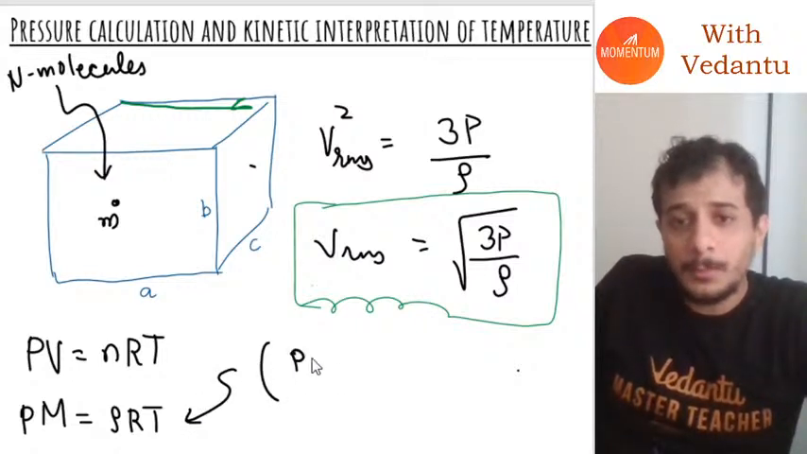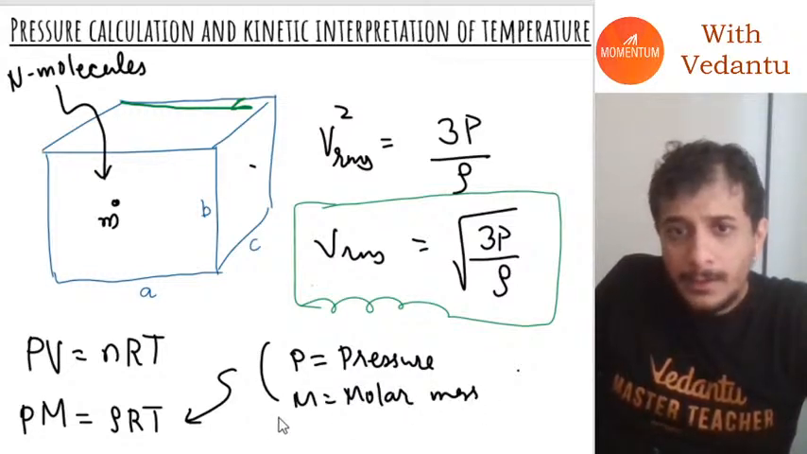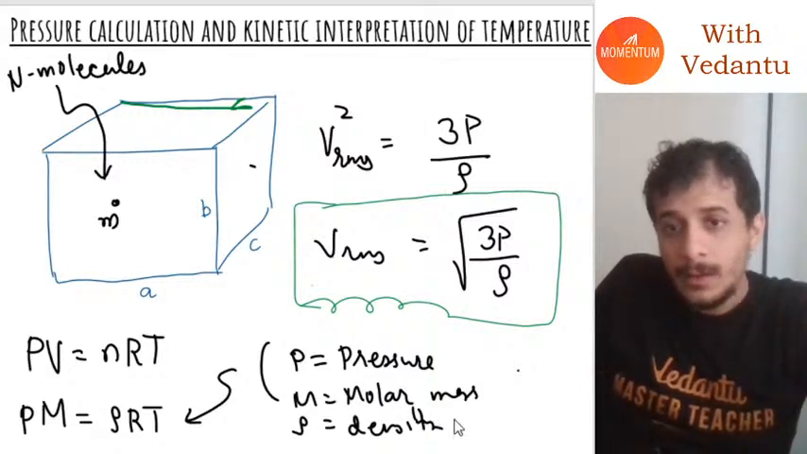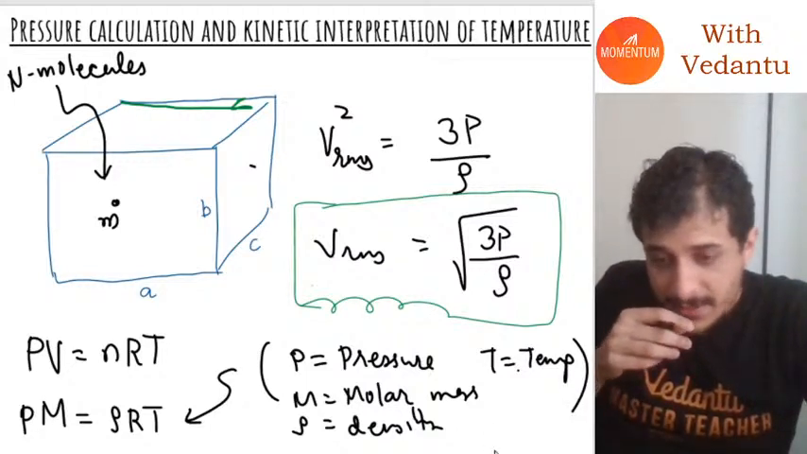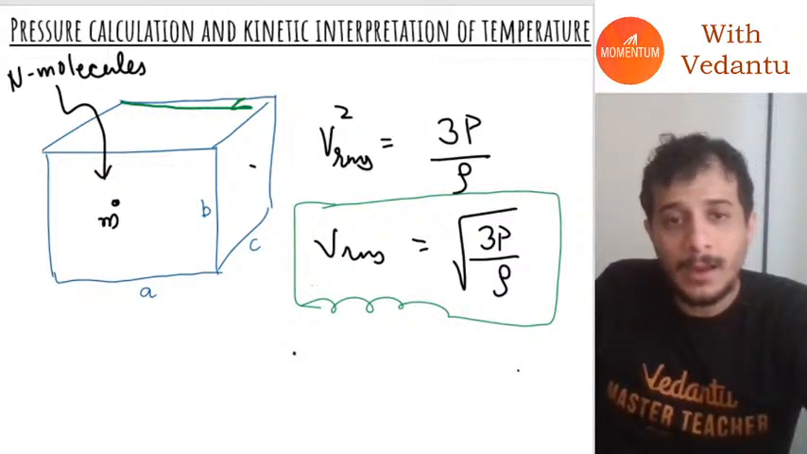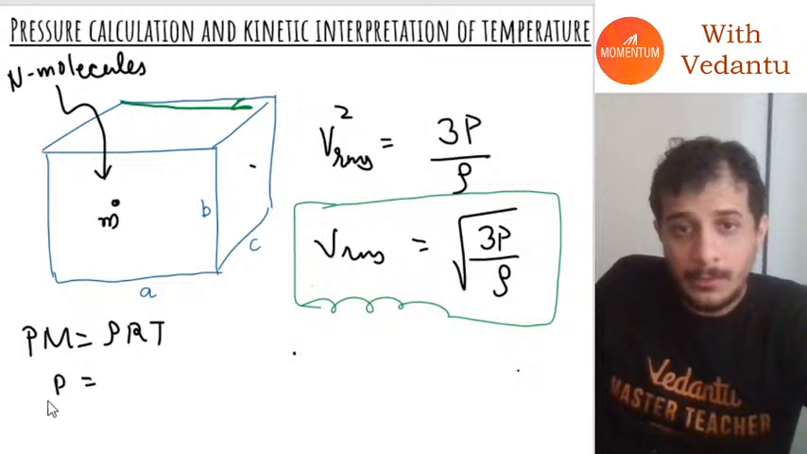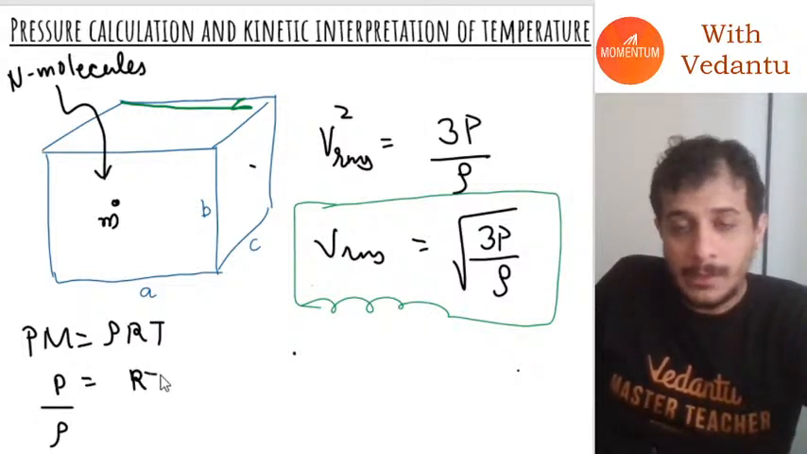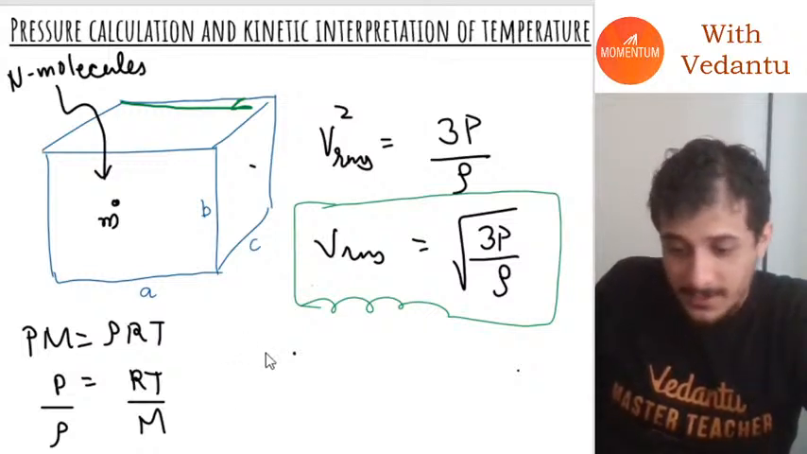What is P here? P is pressure, M is molar mass, rho is density, and T is temperature. Have you studied this relation, guys? Yes, PM is equal to rho RT. Now, from that, I can just write P by rho is equal to RT by M.